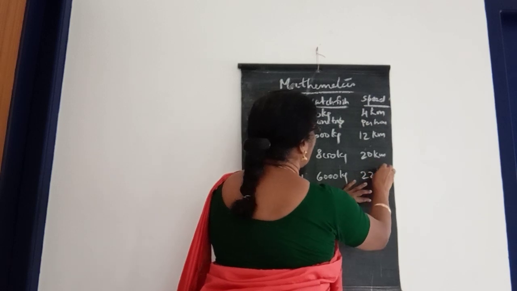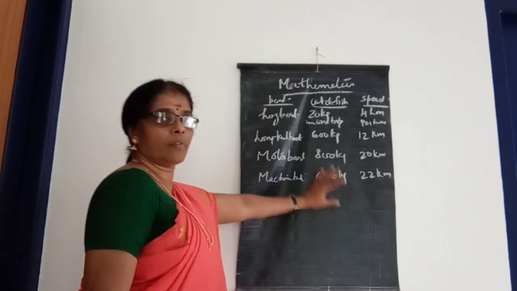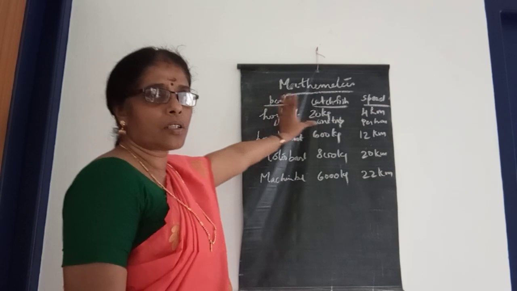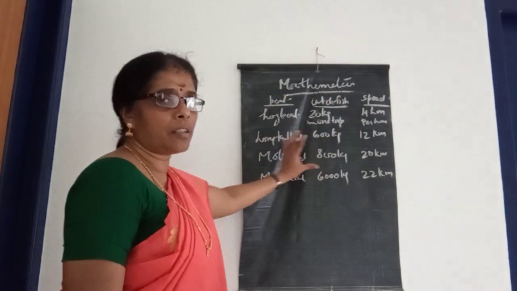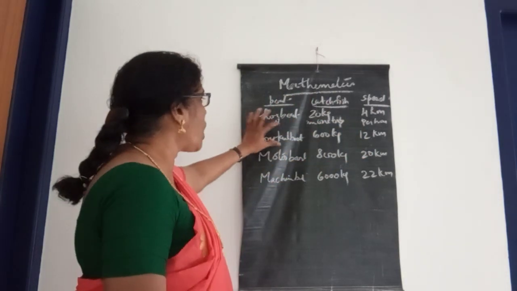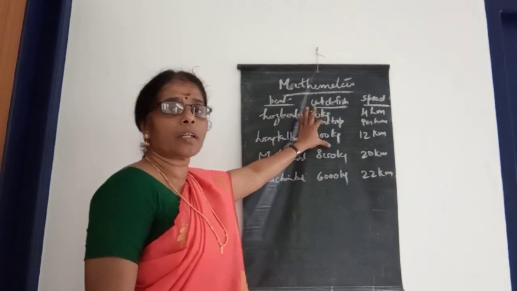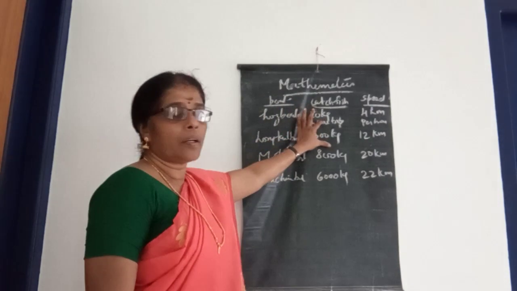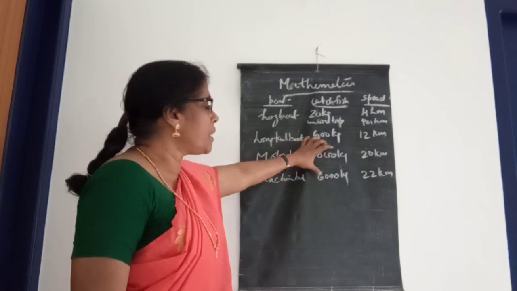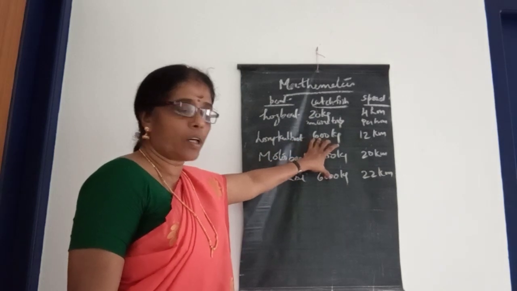Look at these details of the fish catching, children. The log boat brings 20 kilograms of fish in one trip, the long tail boat brings 600 kilograms, the motor boat 800 kilograms, and the machine boat 6,000 kilograms in one trip.